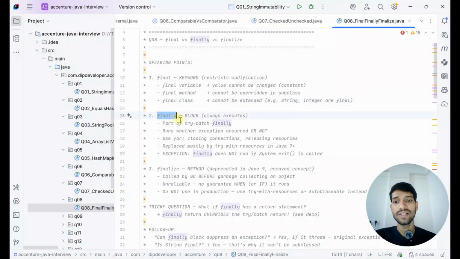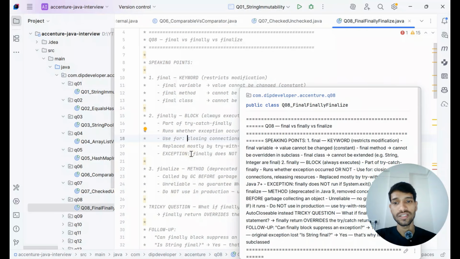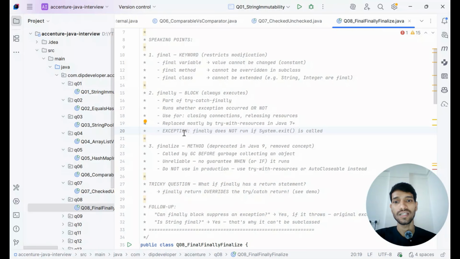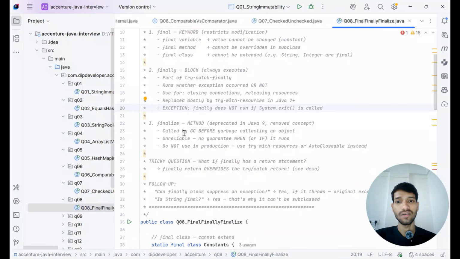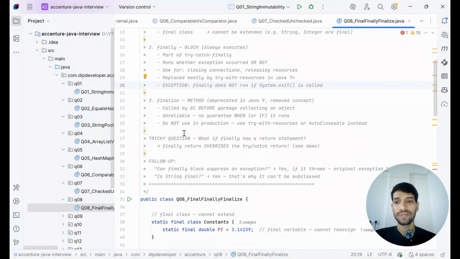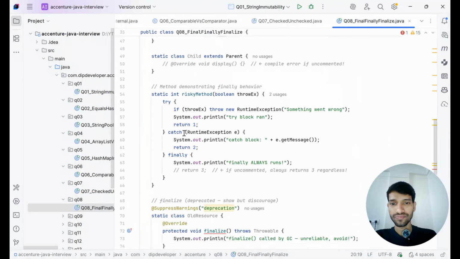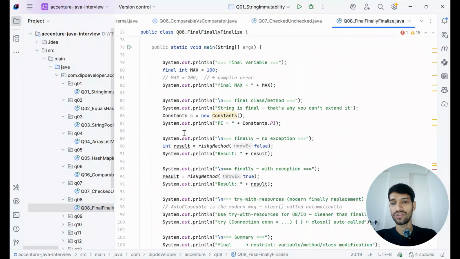And then the finally block is a part of try-catch-finally in the exception hierarchy. The finally block will always run whether an exception occurs or not. If the finally block is returning, then whatever the try or catch block returns will be ignored and the finally block's return statement will be used. So you can go through this sample code as well. Let's move to the next question.